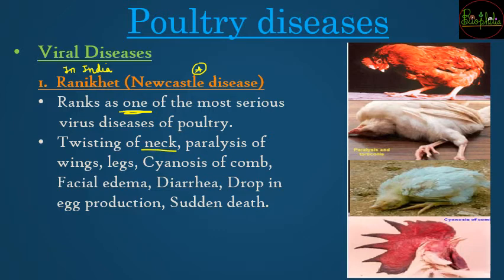There's a twisting of neck, there can be paralysis, there can be cyanosis, that is, since there is loss of oxygen supply to the particular area, that is called the comb. You can see up over here in the last photograph, the red colored part, that is mostly seen in the case of cocks, that is, the male poultry birds have the comb on top. Because of no oxygen supply in that comb area, there is going to be cyanosis. It might turn blue and it can turn purple in color, and that can be called cyanosis of comb.